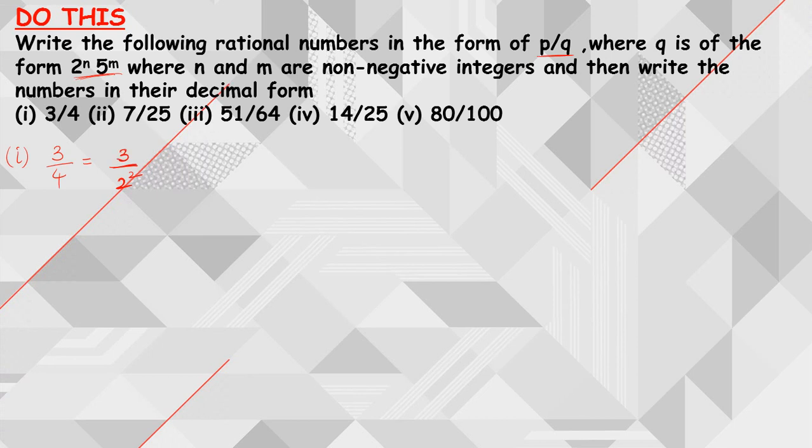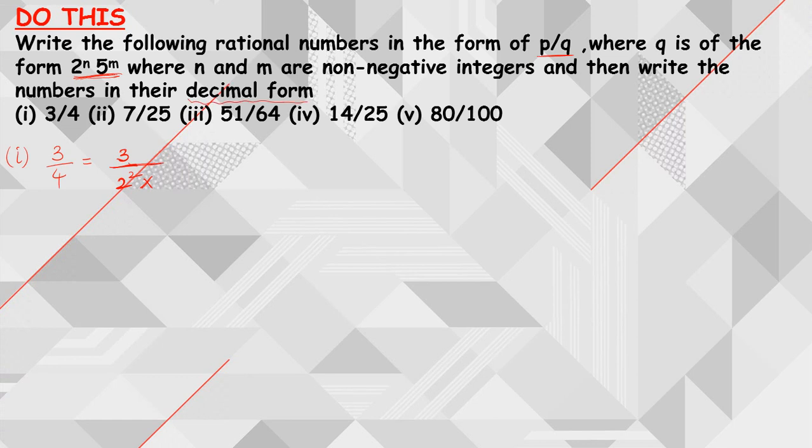So already he said that the given rationals are of the form 2 power n into 5 power m. But here we don't have 5 power m, right? So whenever you don't have 5 power m, whenever you want to convert it into decimal form, if there is no 5 power form, that means it contains 5 power 0 only. Now what is my ultimate goal? The ultimate thing that I need to do here is convert these into decimal forms, right?